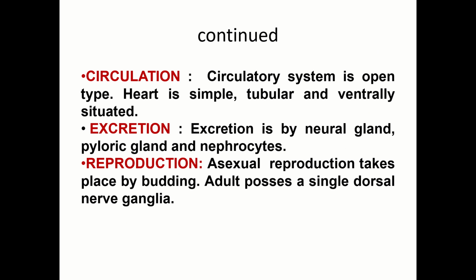Circulatory system is open type. Heart is simple, tubular, ventrally situated. Excretion is by neural gland, pyloric gland and nephrocytes. Here you can see three types: neural, pyloric and nephrocytic gland, whereas the proboscis gland was present in the hemichordate. Now let us see the reproduction. Asexual reproduction takes place by budding. Adult possesses a single dorsal nerve ganglion.